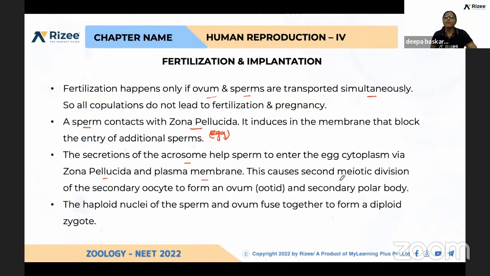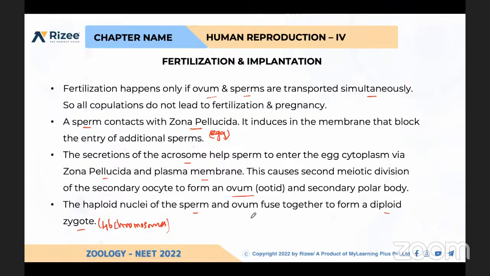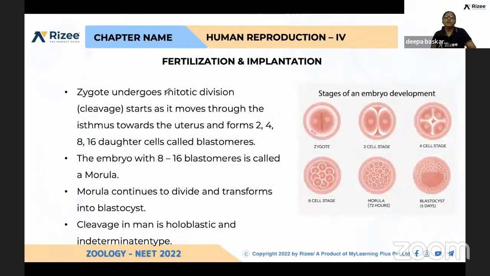So this causes the second meiotic division of the secondary oocyte to form the ovum and the secondary polar body. The haploid nuclei of sperm and ovum fuse together to form a diploid zygote. So how many chromosomes will be there in the zygote? 46 chromosomes. If you have any doubt on this page, please ask. No, ma'am.